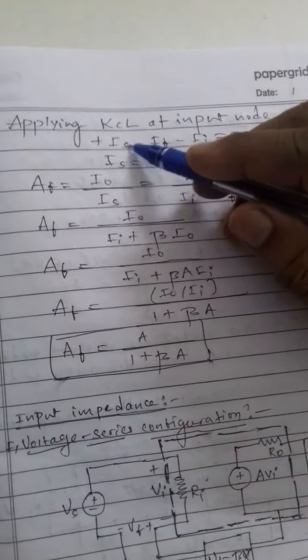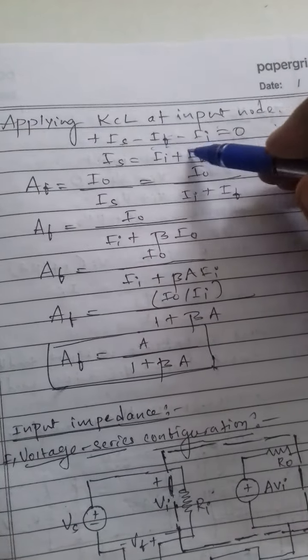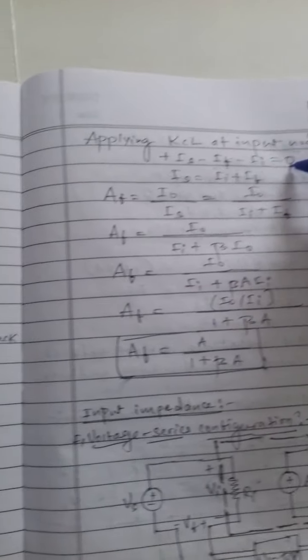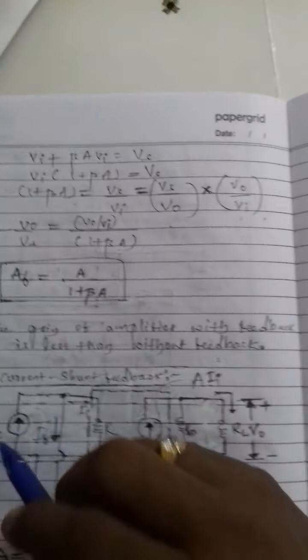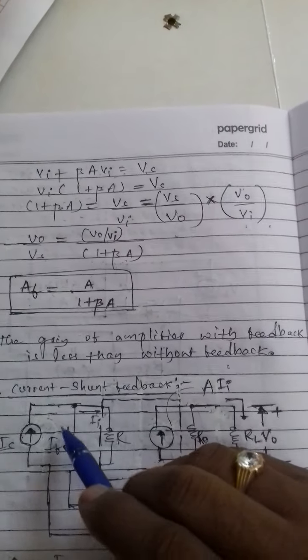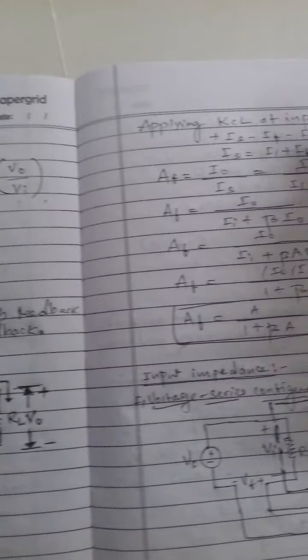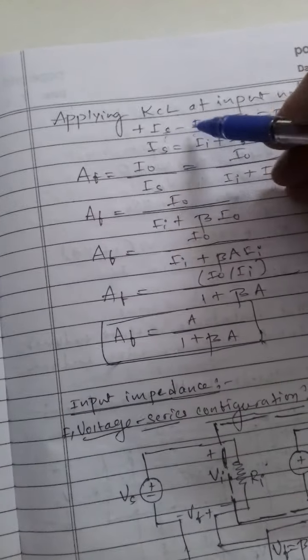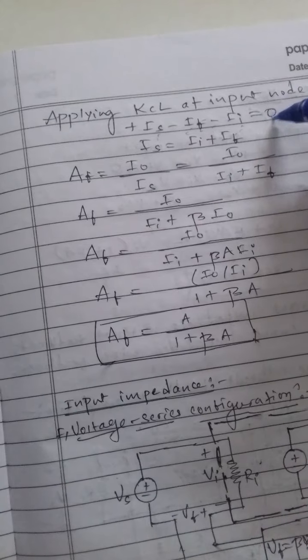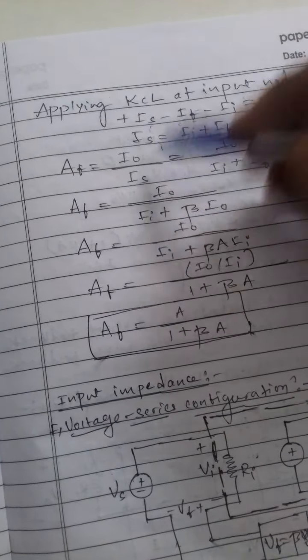Now applying KCL at the input node, Is minus If minus Ii equals 0, because two currents are leaving the node and this current is entering the node. So the source current Is equals the input current plus the feedback current.